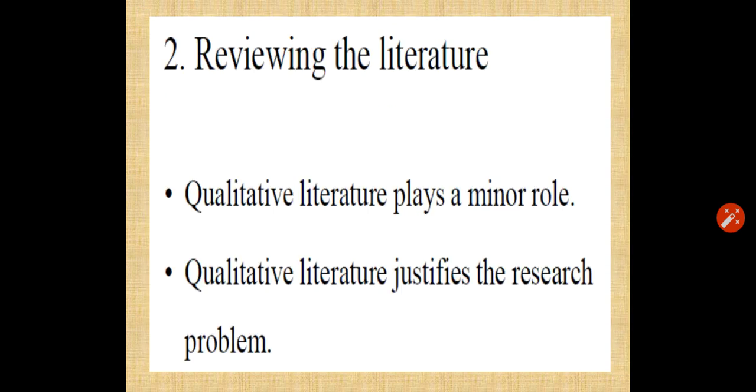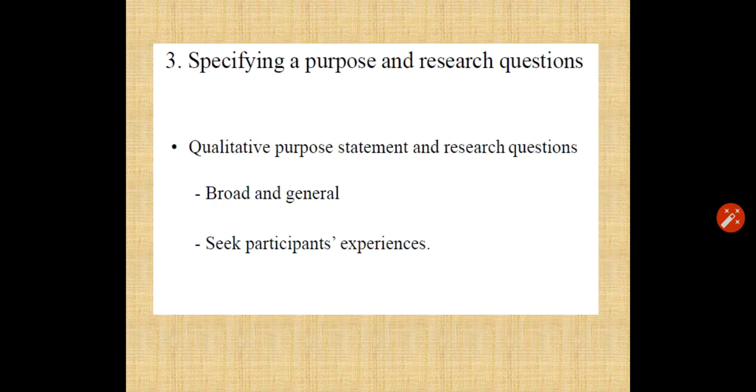Second one is reviewing the literature. In qualitative research, the literature plays a minor role. Qualitative literature justifies the research problem. Third one is specifying a purpose and research question. Qualitative purpose statement and research question: under this, they are broad and general, and seek participants' experience.